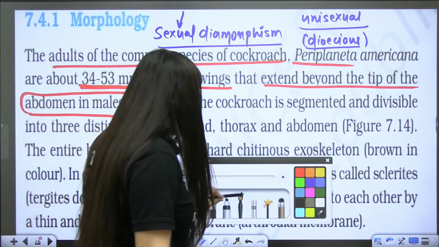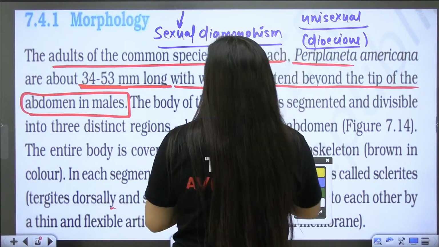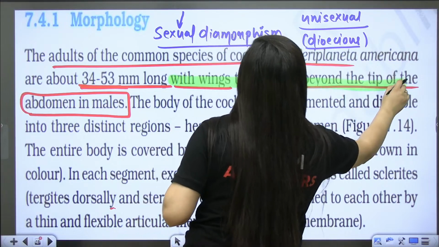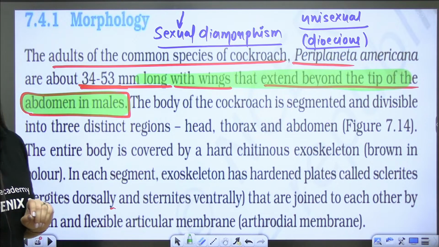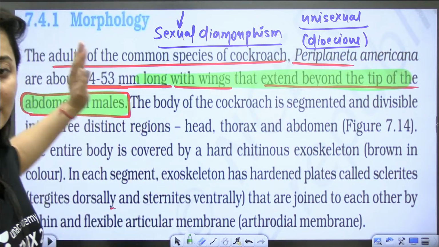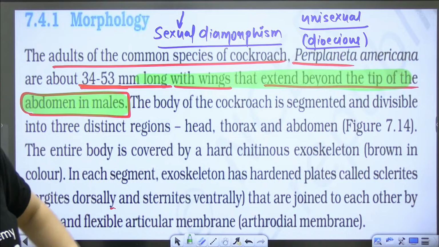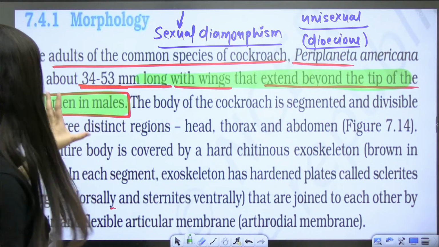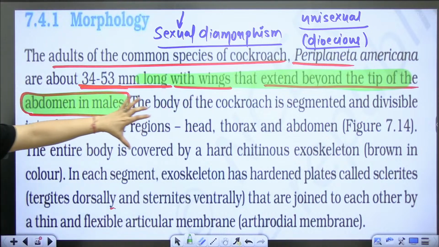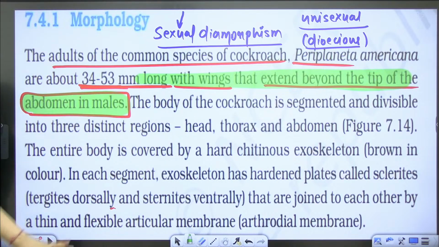One thing they have specified here, you really need to note it down. In the case of males, students, the wings will extend beyond the tip of the abdomen, but we will not see such a feature in the case of females. So kindly note it down. It is important. Yes, students, it is important. Please note down.